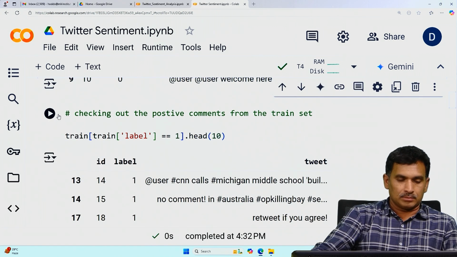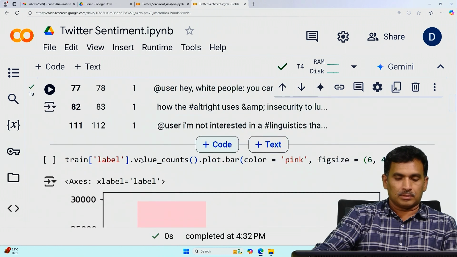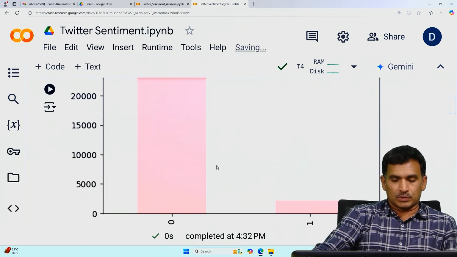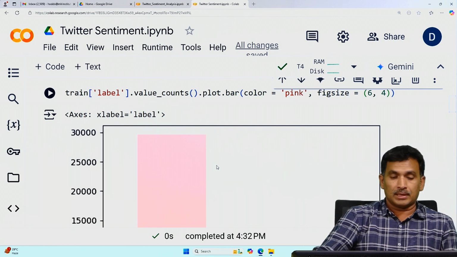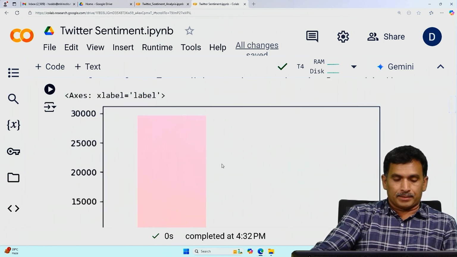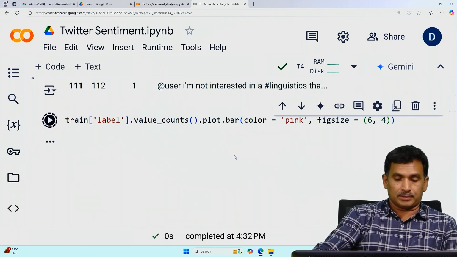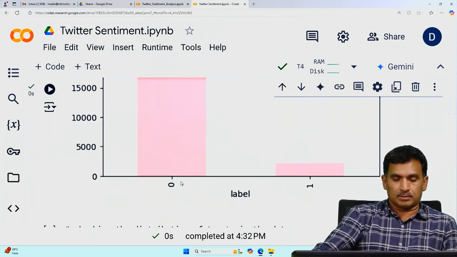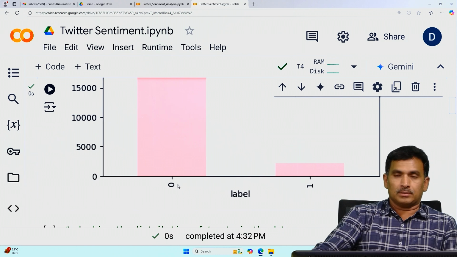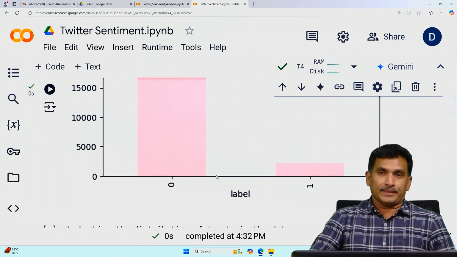Next, similarly the positive comments, which are labeled with 1. And this is another visualization, to count the number of positive and negative samples in the train data. Here it is train label value counts plot as a bar plot, and the figure size and so on are parameters. Then it will plot the numbers. Here you can see how many data points are labeled with 0 and how many are labeled with 1.